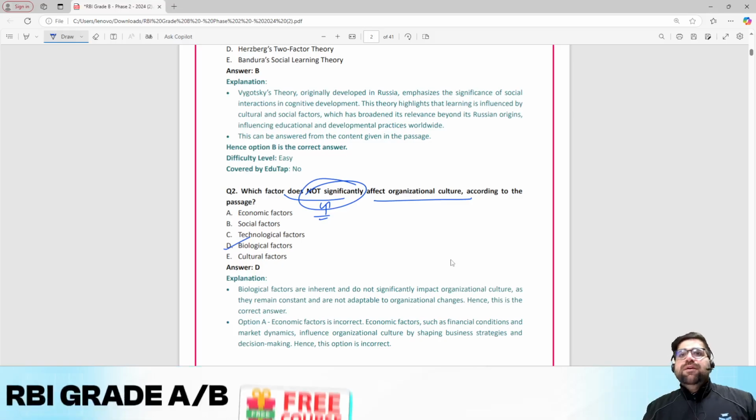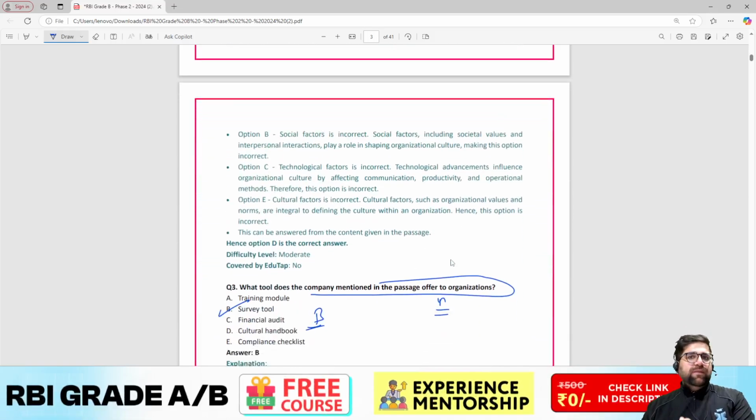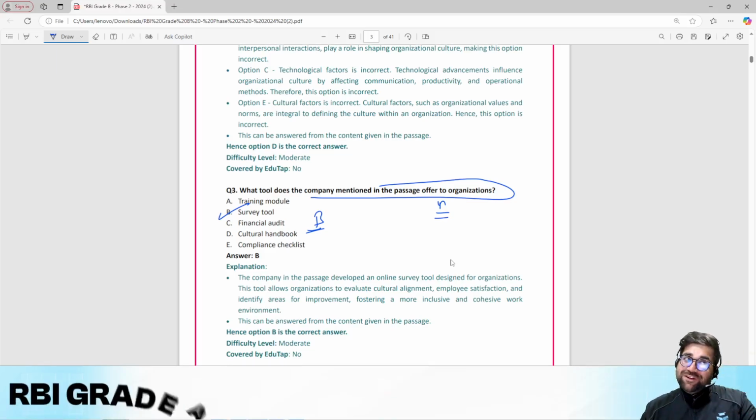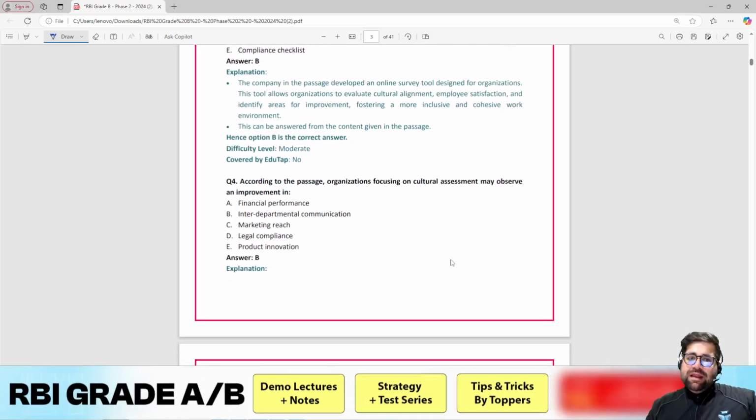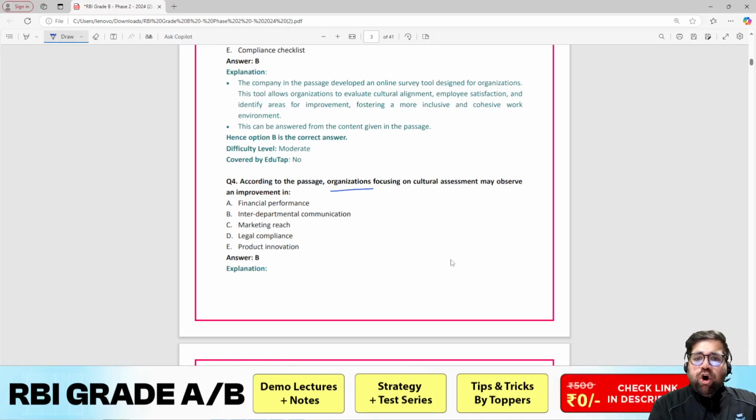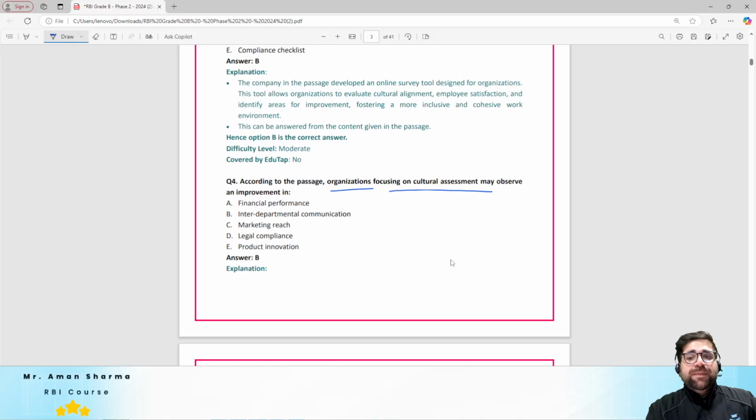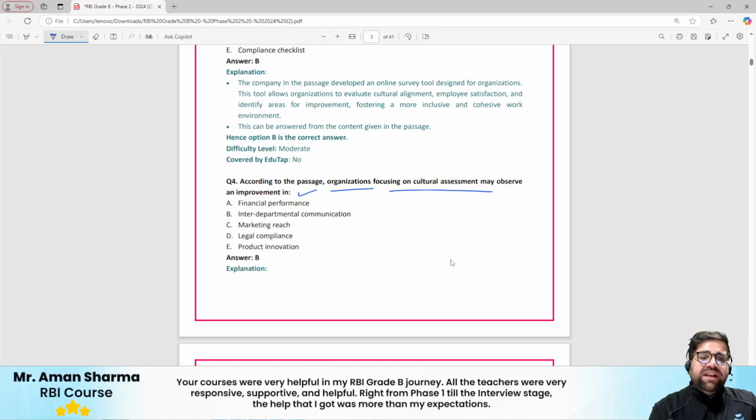Therefore you can term them easy, but again they are not easy once you are sitting in the examination hall. Right. According to the passage, organization focusing on the cultural assessment may observe improvement in what?